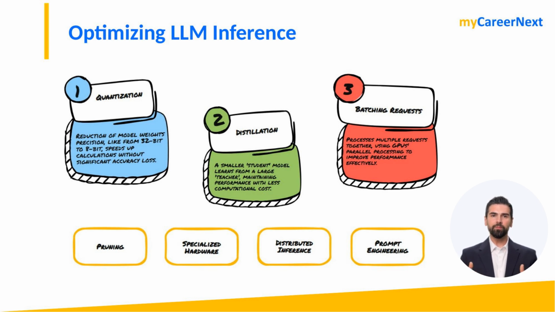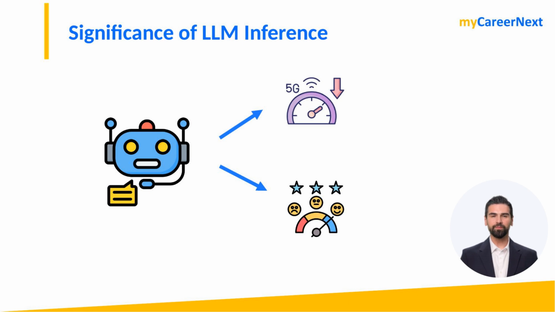And don't forget about prompt engineering. Crafting concise, efficient prompts can reduce the computational load significantly. And why is it helpful? Imagine you're building a chatbot for customer support. By optimizing inference, you can reduce latency and improve customer satisfaction, all while cutting down costs.